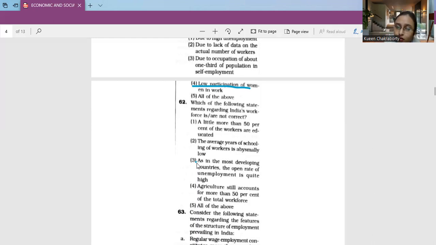Even using the most comprehensive measure of unemployment, CDS, which takes into account the work performed on a daily basis, the rate of unemployment goes only up to around 8%. So I will say option 3 is the correct one. So let's mark this.